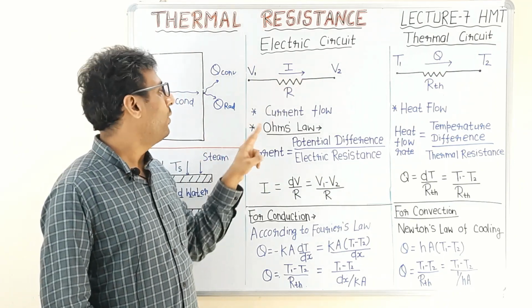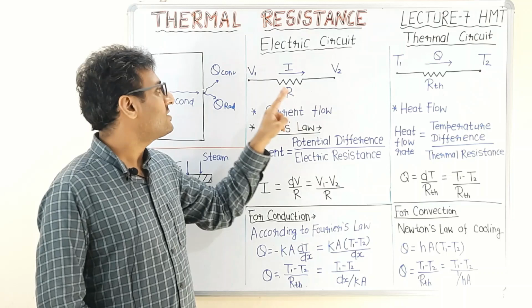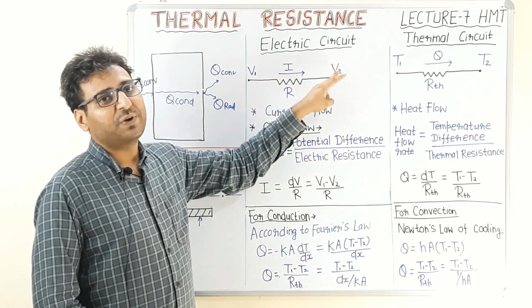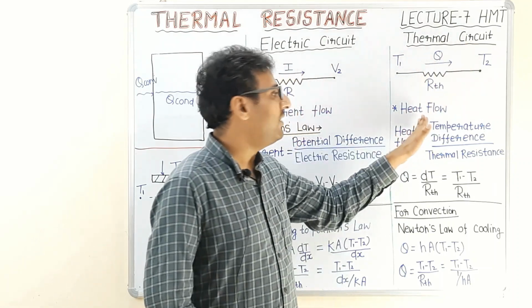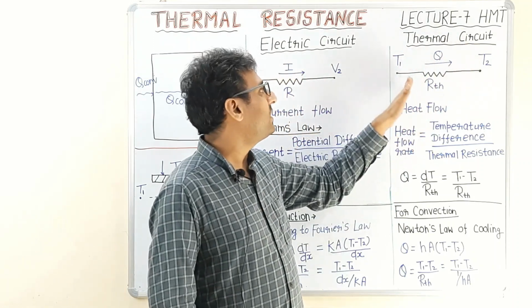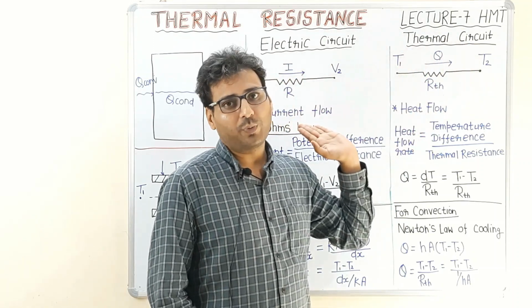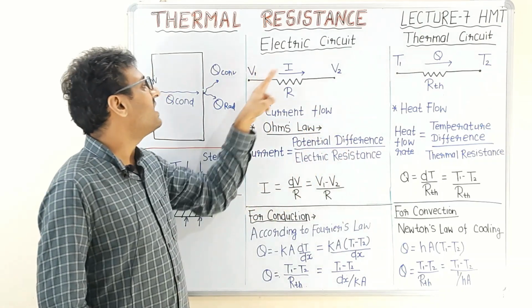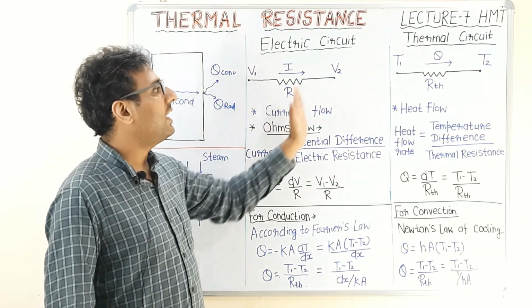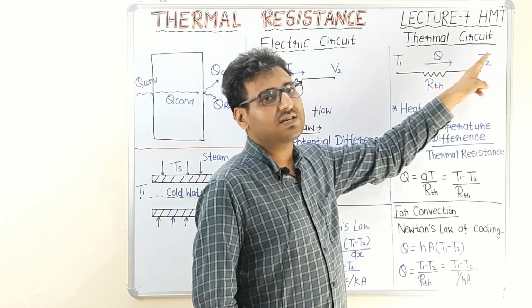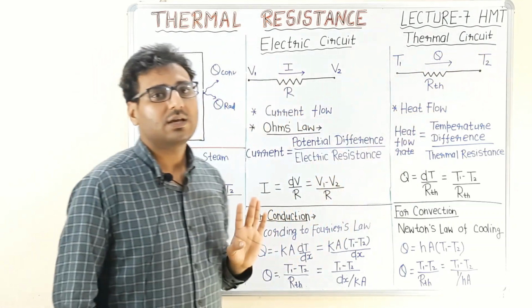As we already know, current flow takes place due to the potential difference between 2 points. Similarly, in a thermal circuit, heat flow takes place due to the temperature difference between 2 points. Here potential difference is the cause and current flow is the effect. Similarly, here temperature difference is the cause and heat flow is the effect.